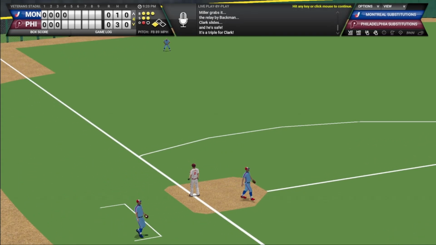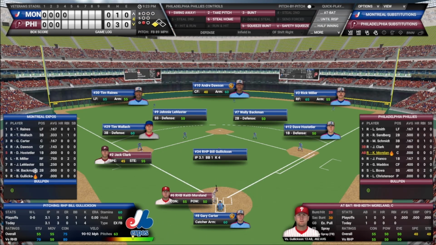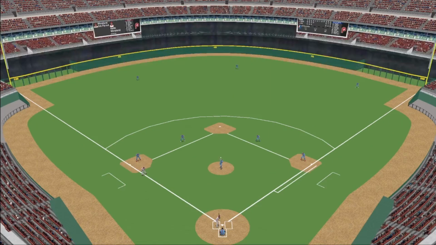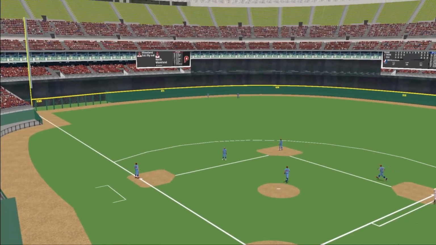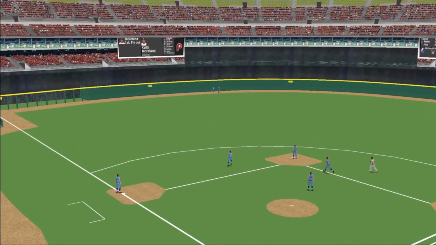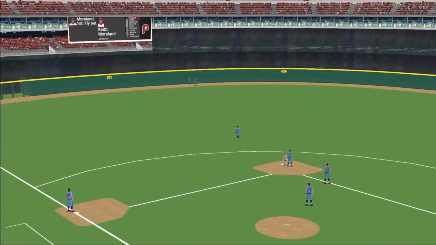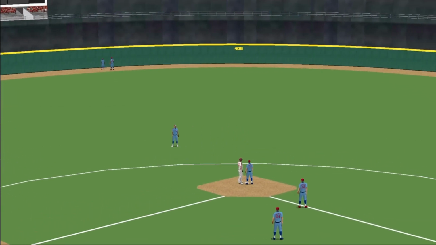Jack Clark into third with a triple with one out. I was just about to say that Clark and Schmidt are not really driving the ball. He drove that one. Keith Moreland to the plate with a chance to make a contribution. One out, 3-1 pitch. Hit into the air into left center field. It's going to get through and into the fence. Run will score. Moreland's in the second. Phillies lead 1-0.